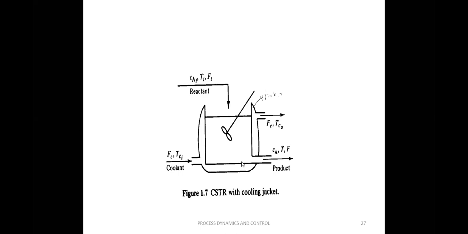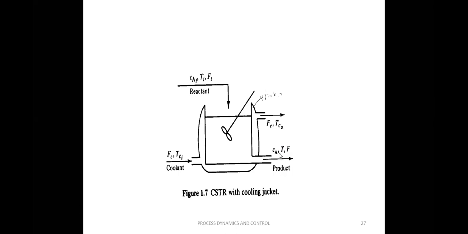So the possible disturbances for this entire process are, or before that, what are the different variables? The variables may be inlet temperature, inlet feed water flow rate, product temperature, product flow rate, coolant flow rate, coolant temperature, and surrounding temperature. Like that, we have different types of variables. Our aim is to control the temperature of this reactor. So T is the control variable. There are also possible disturbances.